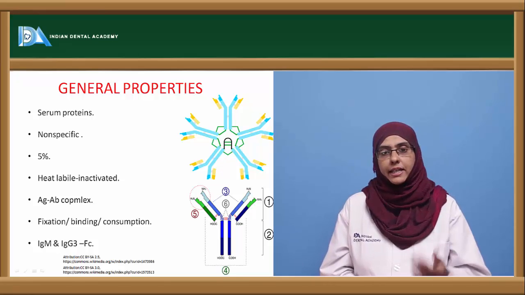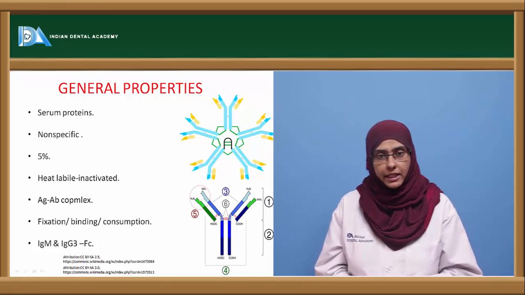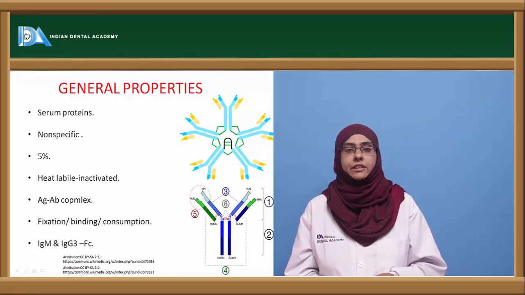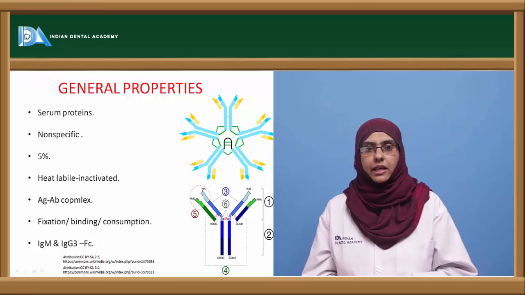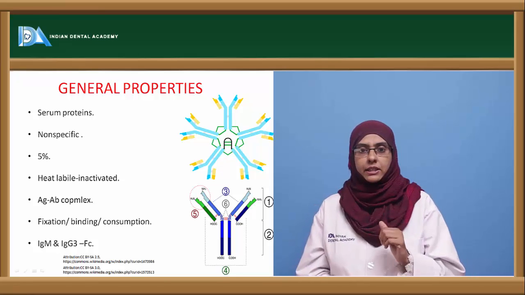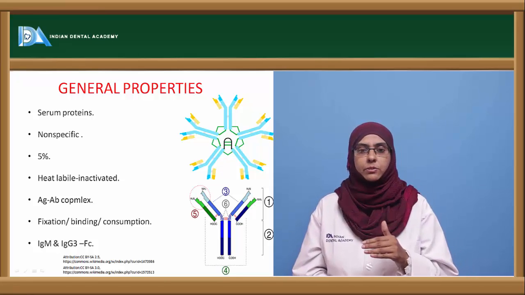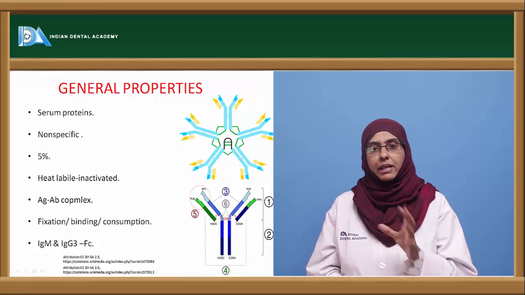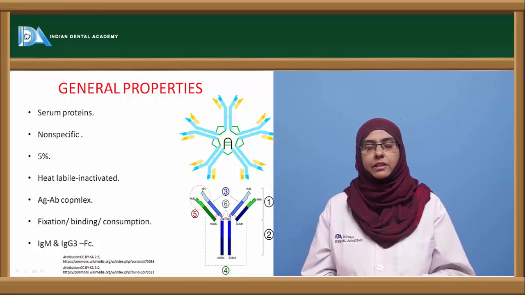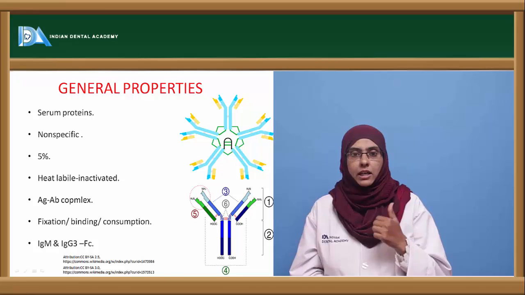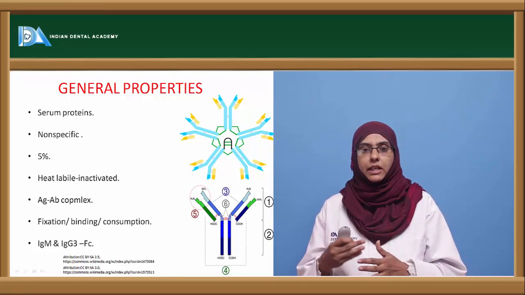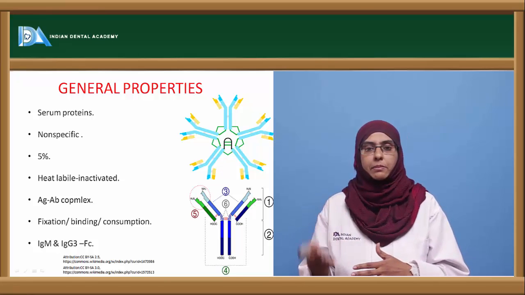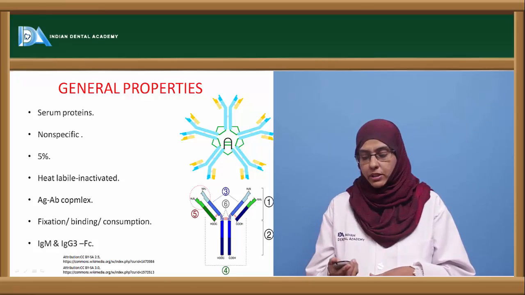They are produced against the immune complexes, and the types of antibody that activate this complement protein are usually IgM and IgG, that is a dimer. There is an important thing that has to be borne in mind: only the multivalent antibodies are able to activate the complement system, but not the single antibody. So you need to have two antibodies, either in a dimer form or a multimeric form, to activate the complement protein.